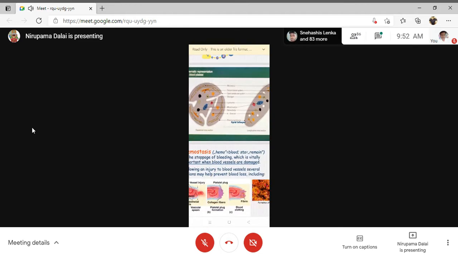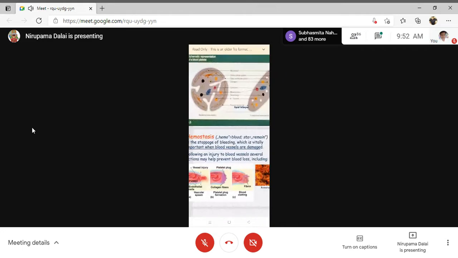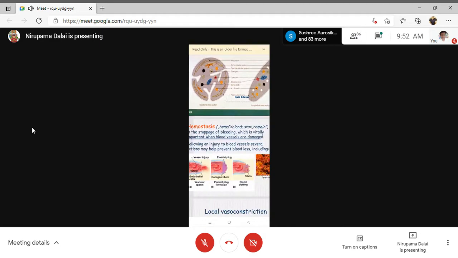Phospholipase C acts on which phospholipid? It acts on phosphatidylinositol to convert it to IP3, inositol triphosphate, as well as diacylglycerol. Now diacylglycerol will activate another enzyme, phospholipase A2. Remember, first is phospholipase C, which is activated by which factor? The platelet activation factor. After activation of phospholipase C, what will be formed? Inositol triphosphate, IP3, and diacylglycerol, DAG, will be formed. After DAG formation, this DAG again activates which enzyme?